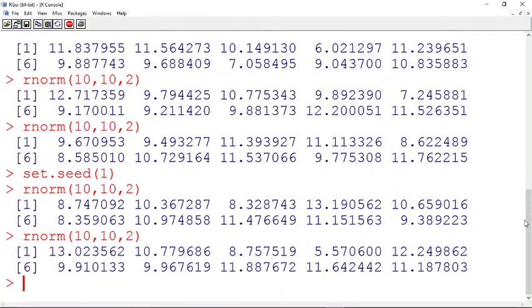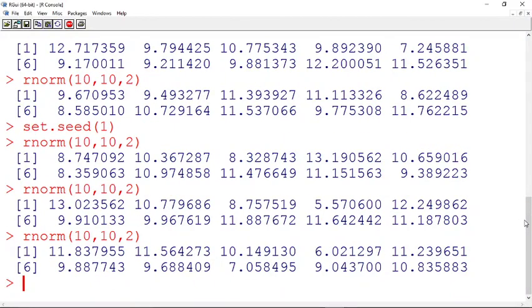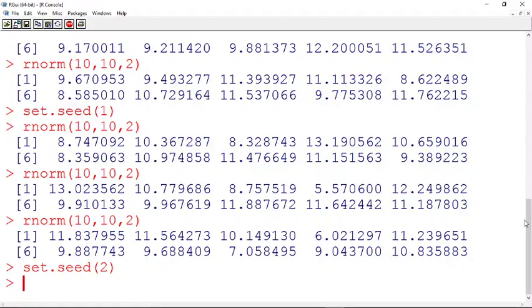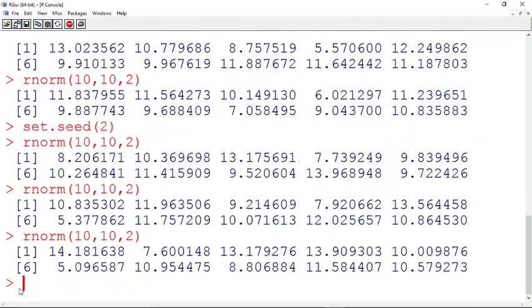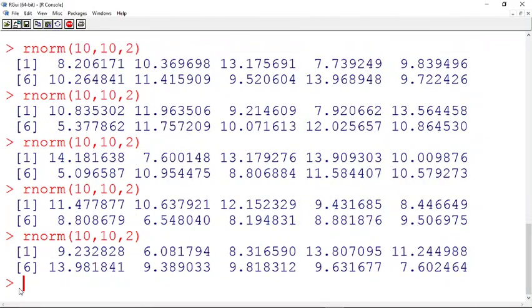Now suppose I go for executing again some two or three. Now I go for setting the next seed. I say set.seed of 2. Now I again execute this rnorm. See, you got something which is 8.20 something, and 10.26 in the second row. Now I again execute some three or four.